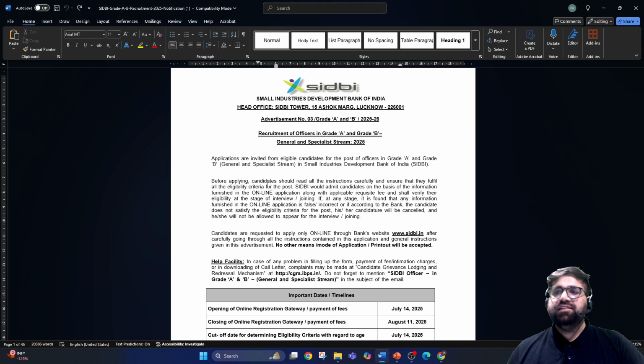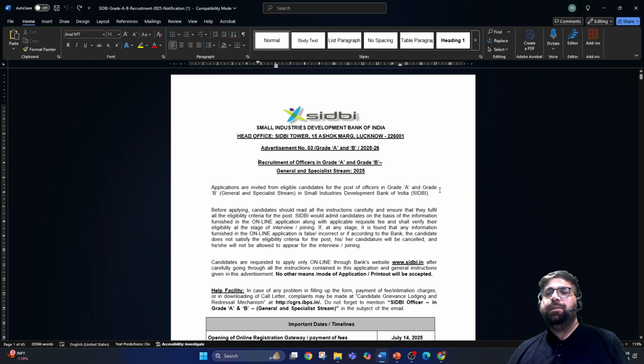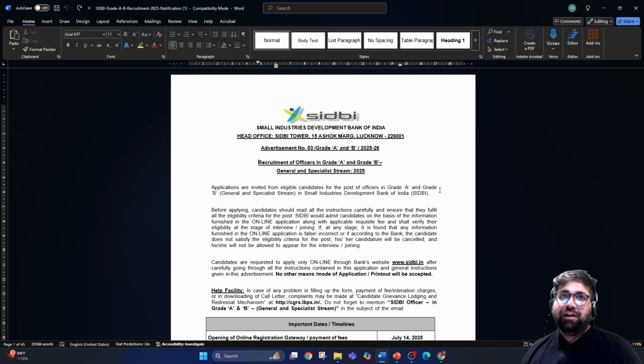So yesterday night, SIDBI, that is your Small Industries Development Bank of India, has released a notification related to the Grade A and Grade B post. So if you see, the notification season has started, because first of all the PFRDA Grade A notification was out, and then SIDBI is out, and then you can see IFSCA or NABARD or RBI will also be recruiting. So the notification season has officially started.